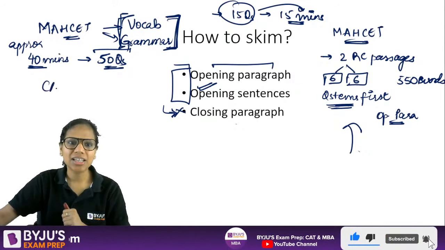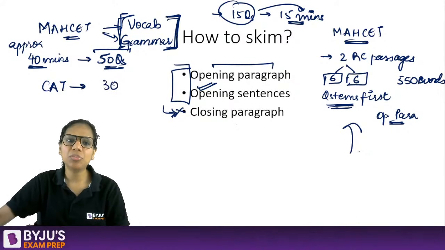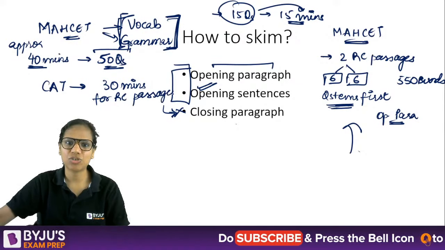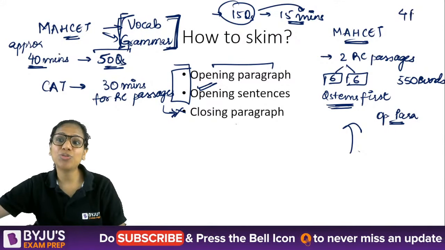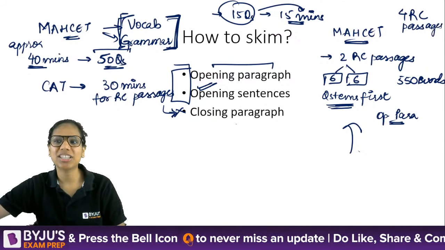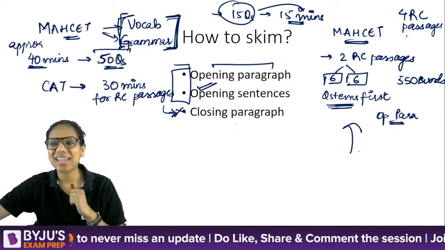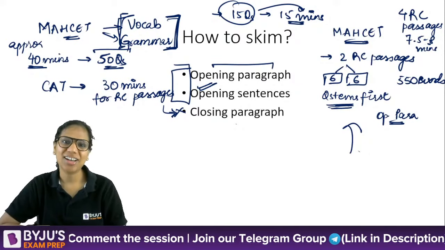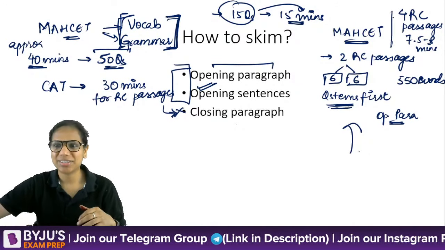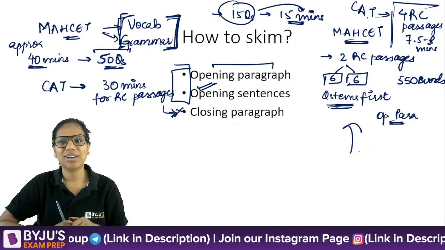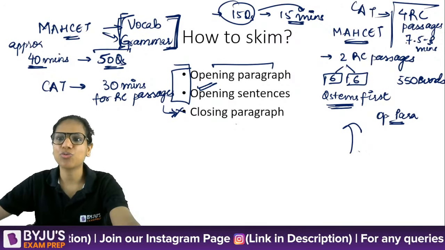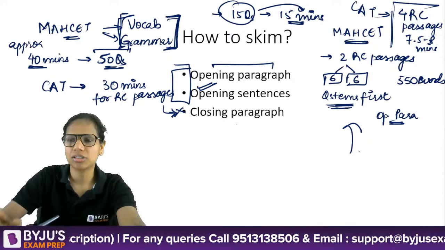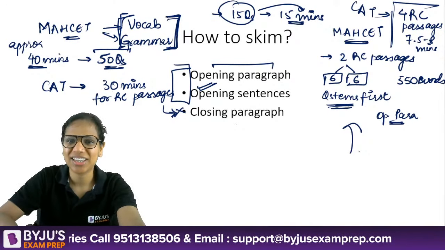And if it comes to CAT, you have about 30 minutes for your RC passages, and here you have to attempt 4 RC passages. So you can spend very less time actually, 7.5 to 8 minutes per RC passage. That is what you have. These RC passages carry 4 questions each. So for 4 questions, I'm giving you 7.5 minutes. I think it's not a short period of time, provided you've practiced enough.